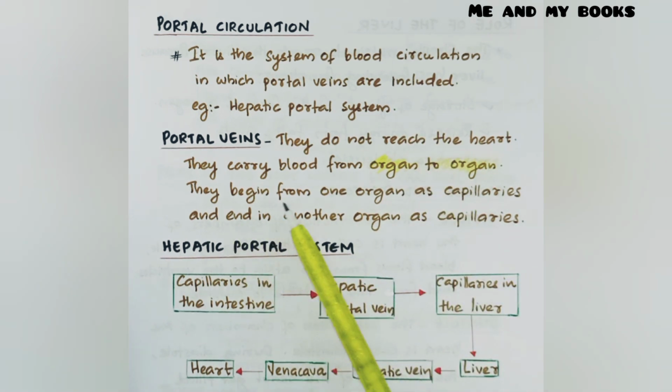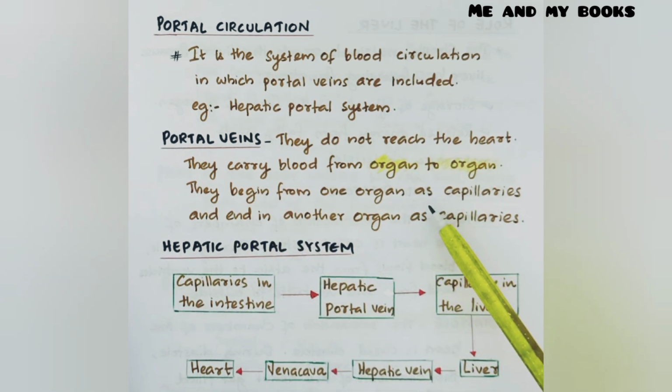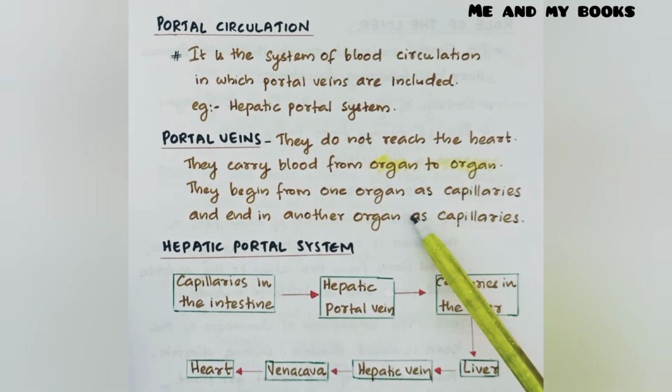They do not reach the heart. They carry blood from organ to organ. They begin from one organ as capillaries and end in another organ as capillaries. So these are the veins that do not reach the heart. They are carrying blood from one organ to another organ.